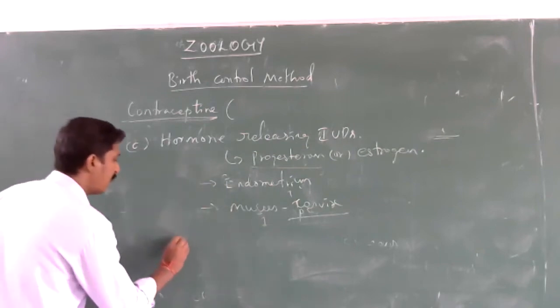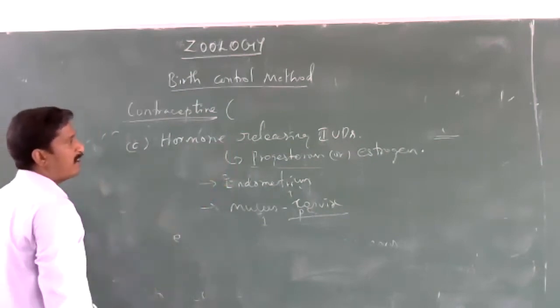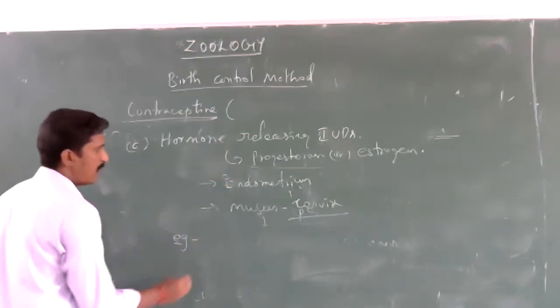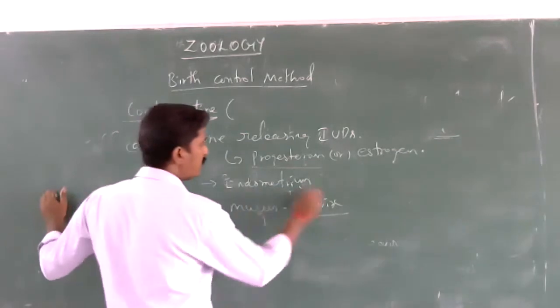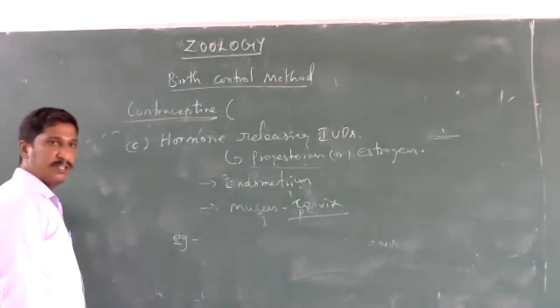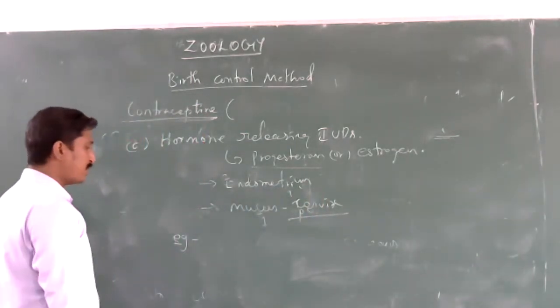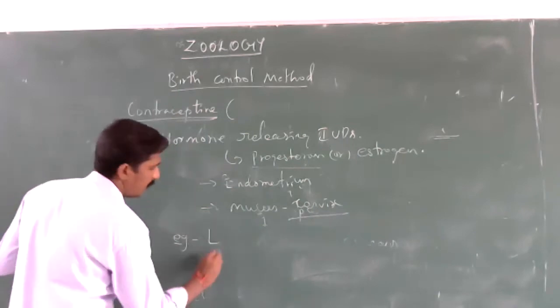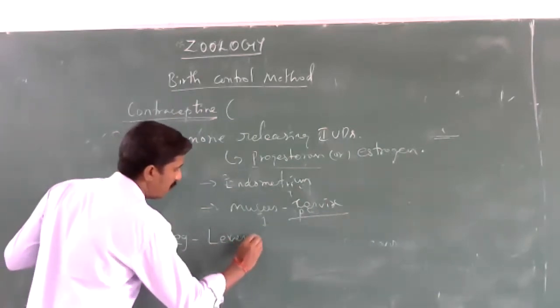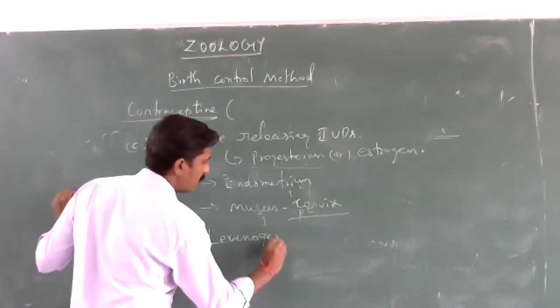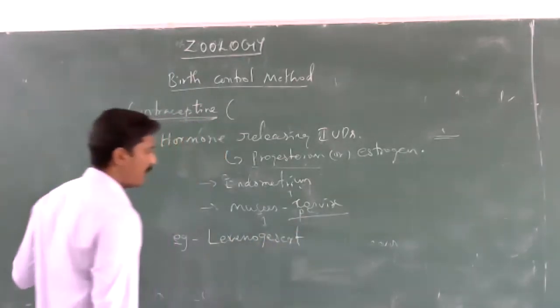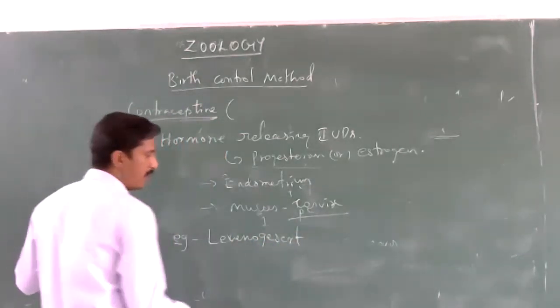For example, the first one contains progesterone and estrogen. The first one is LNG, levonorgestrel.